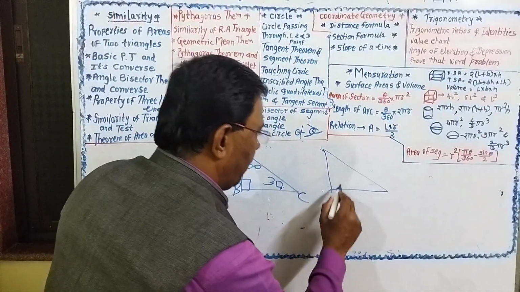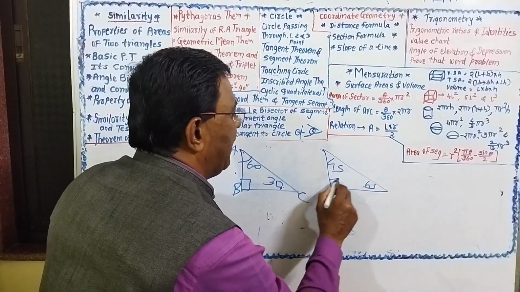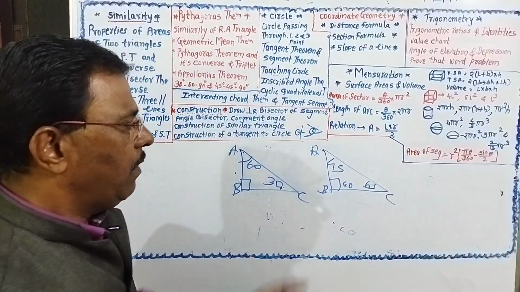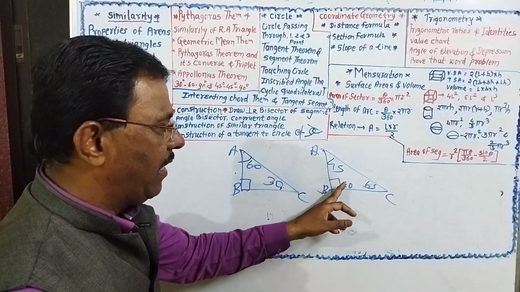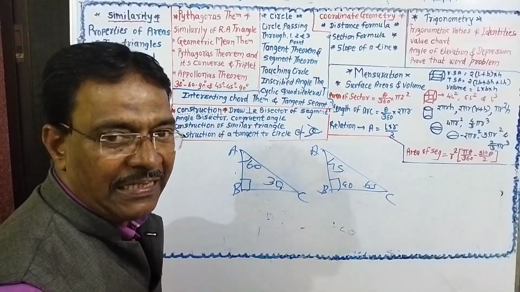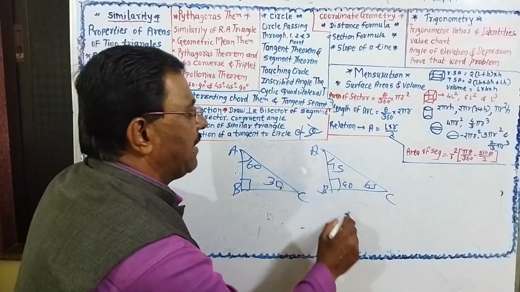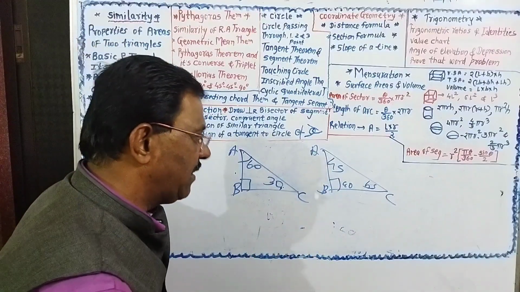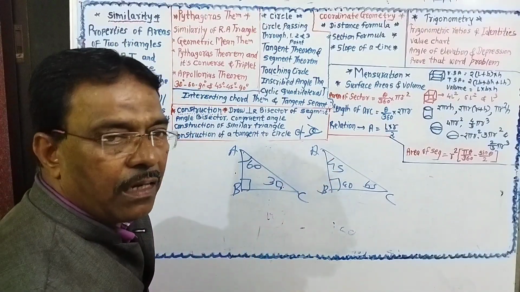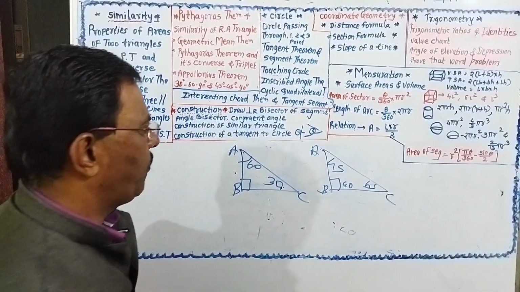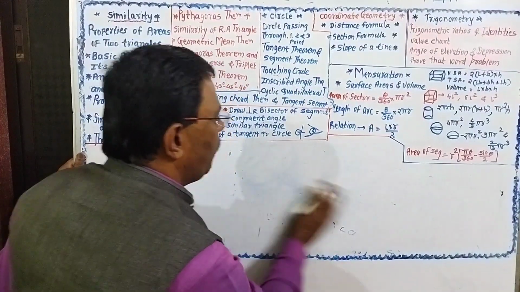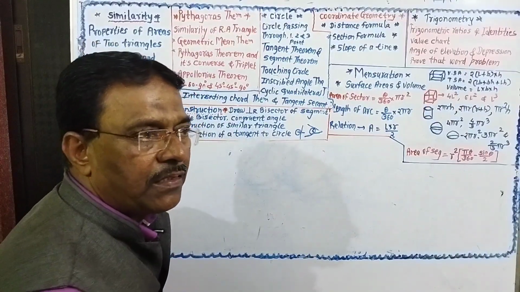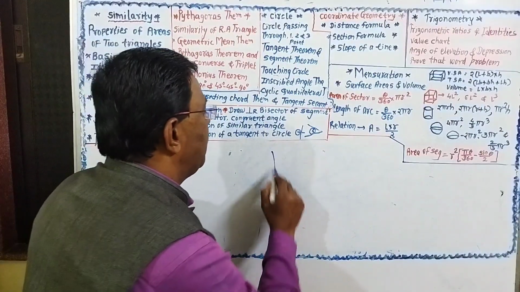Similarly, there will be a question on 45, 45, 90 degree. If in a triangle the measures of the angles are 45, 45, 90 degree, then each side containing the right angle is equal to 1 upon √2 into hypotenuse. This is the 45, 45, 90 degree theorem.